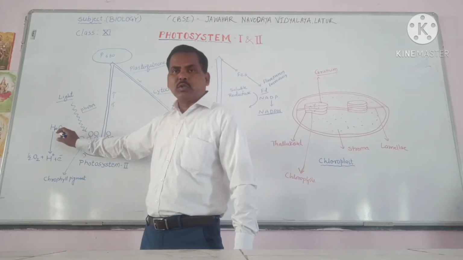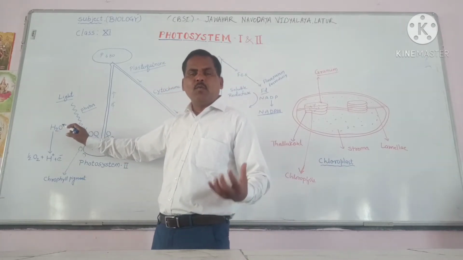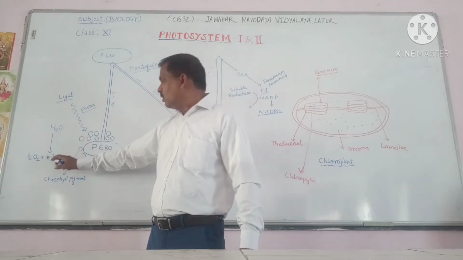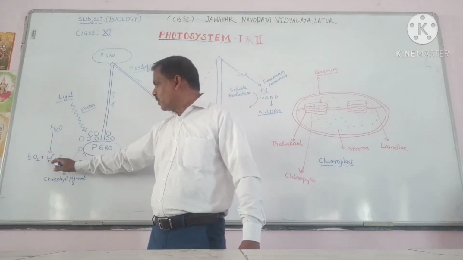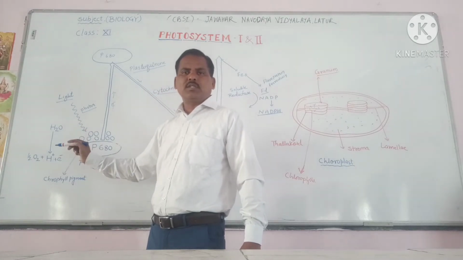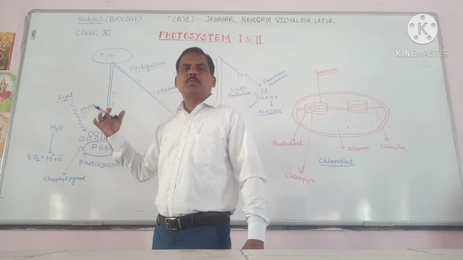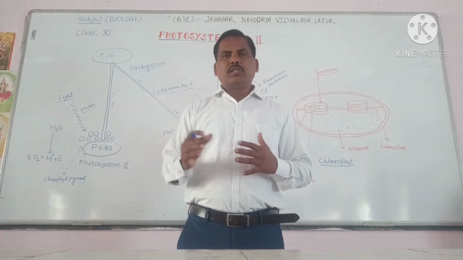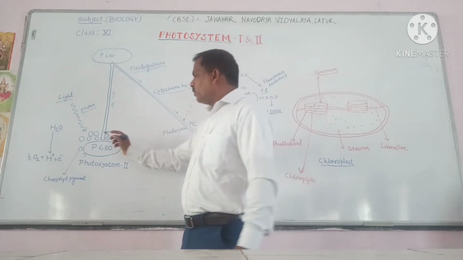After excitation, this molecule absorbs light. Water is also needed. So water gets split into oxygen, proton and electron. That process is known as photolysis. What is meant by photolysis? It is the splitting of water molecules to form proton, oxygen and electron. Now these electrons